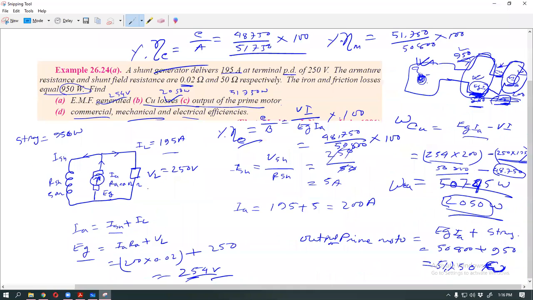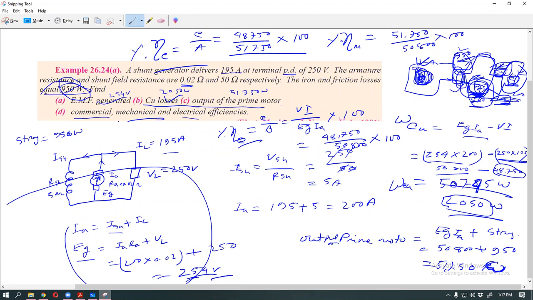This is the shunt generator, so use the shunt generator equation. Then this part is complete. For copper loss, you know this is your power stage diagram. This is the copper loss, this is the output and this is the input. If you take this value minus this value, that is the copper loss. The output of the prime motor is the input of the driving engine, which is this plus the iron and friction loss.